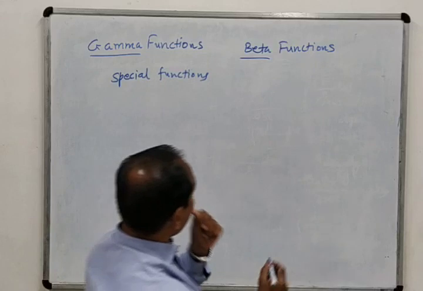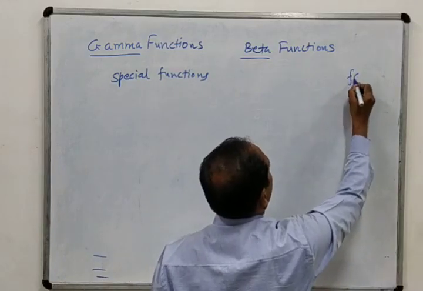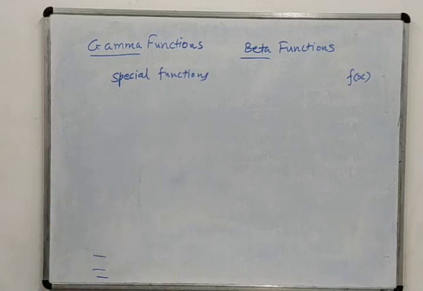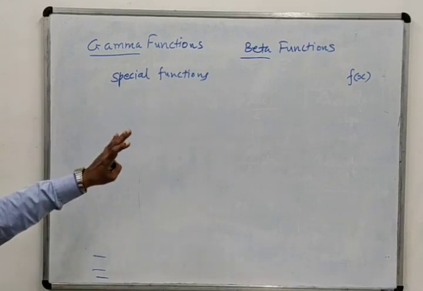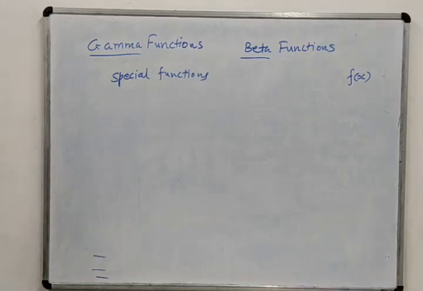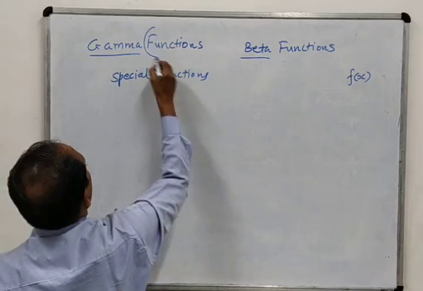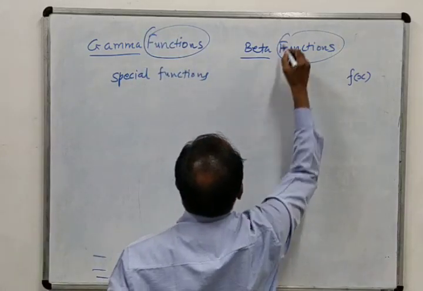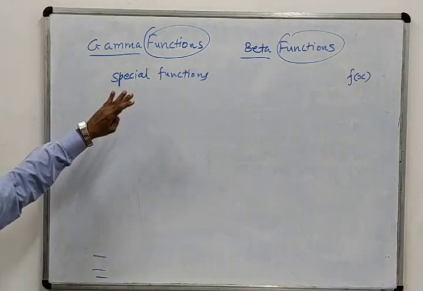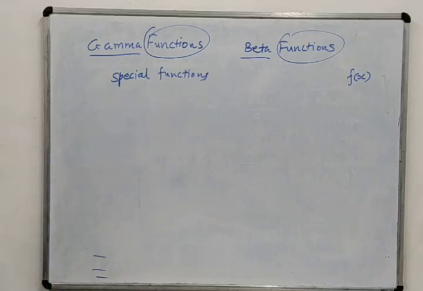Actually, you have already seen what is a function. Normally we denote a function by f of x. So these are also functions of this kind, but these are of special type. So we will denote them in a separate symbol. Basically, as I told you, both are functions. So we will study these functions in this chapter.